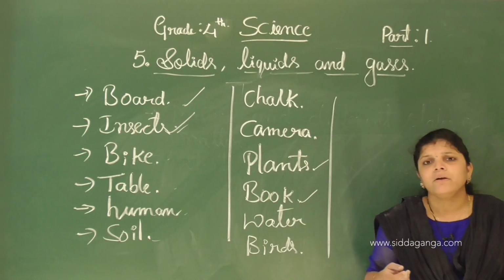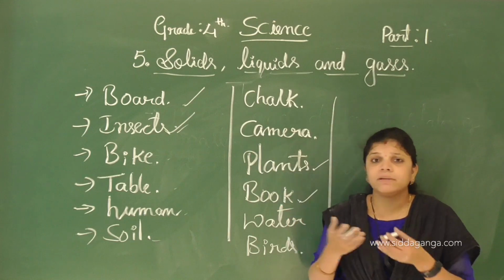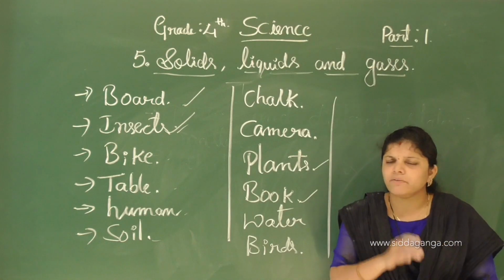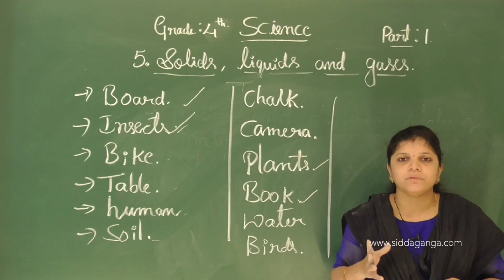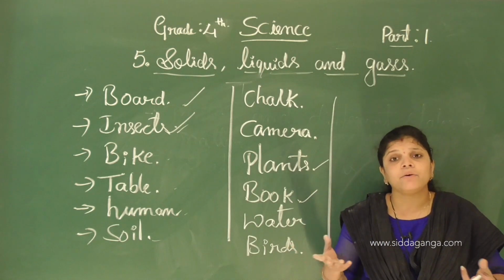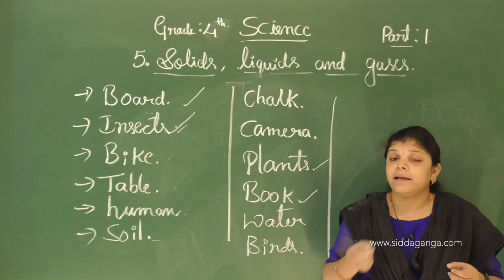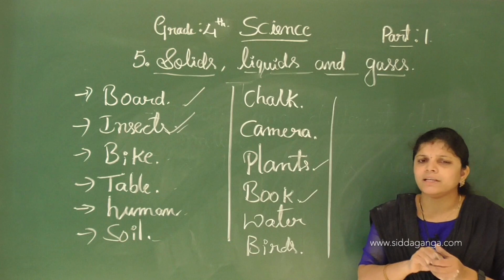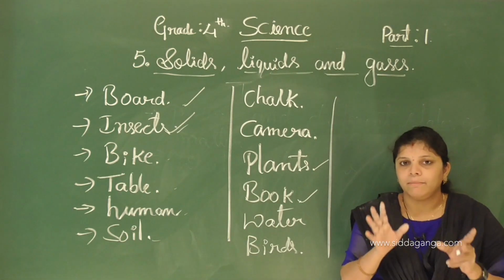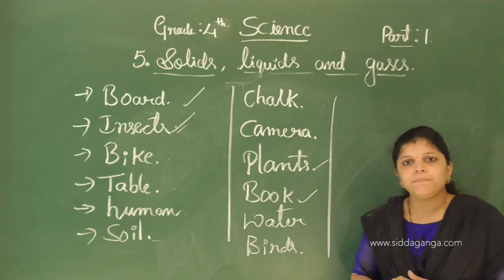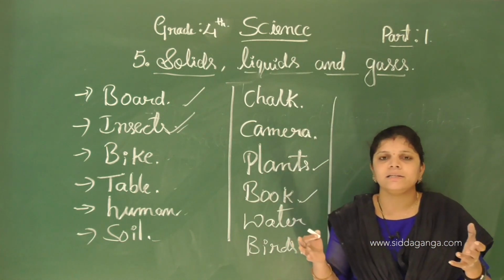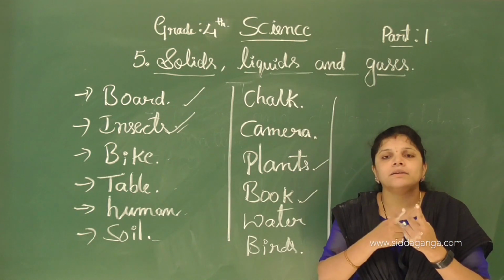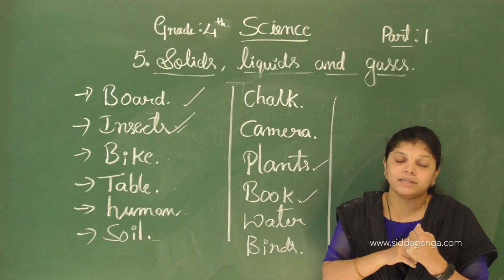Okay, see, there are some microorganisms and germs that we cannot see, but germs and microorganisms also have weight. They have a very small scale of weight, so we cannot see these things. Which ones? Microbes and germs we cannot see, but they have what? Some weight, and they occupy space also. It's a very small scale, but they have weight and space. Okay, see, matter is anything that has two important properties: it has weight and it occupies space.